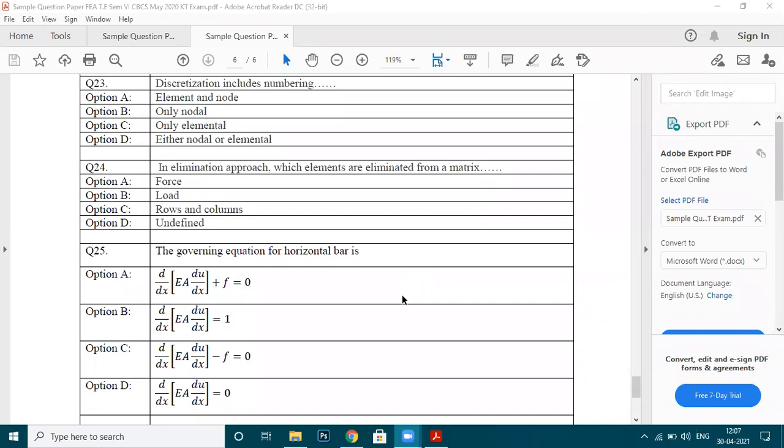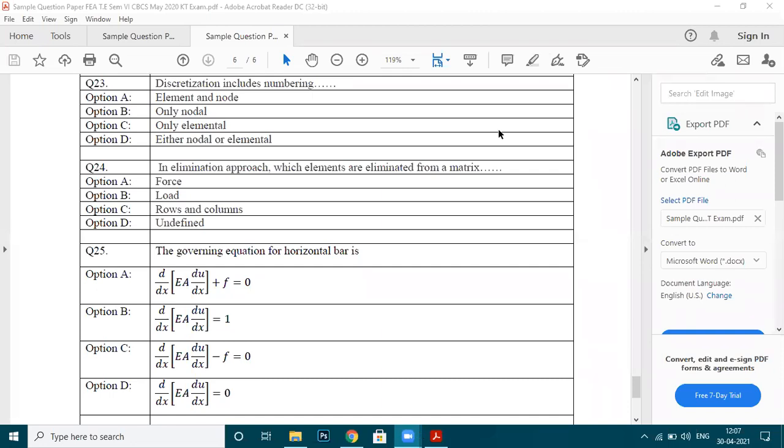Very simple question. Let me know which option is correct. You can unmute yourself and let me know the answers.